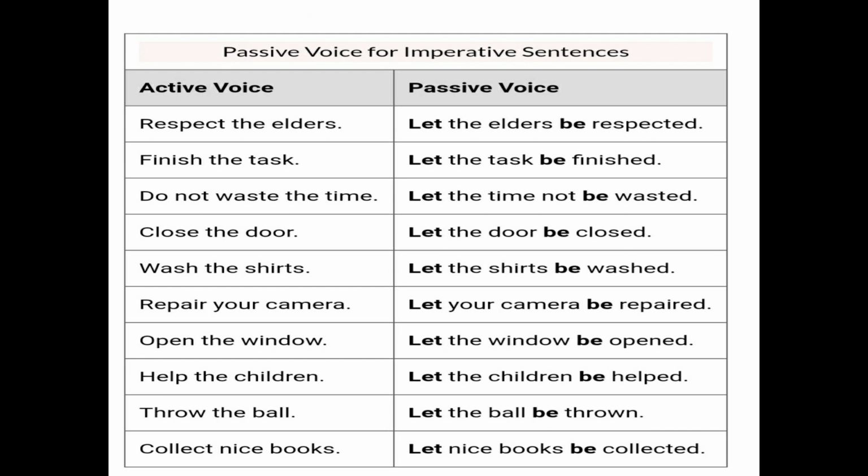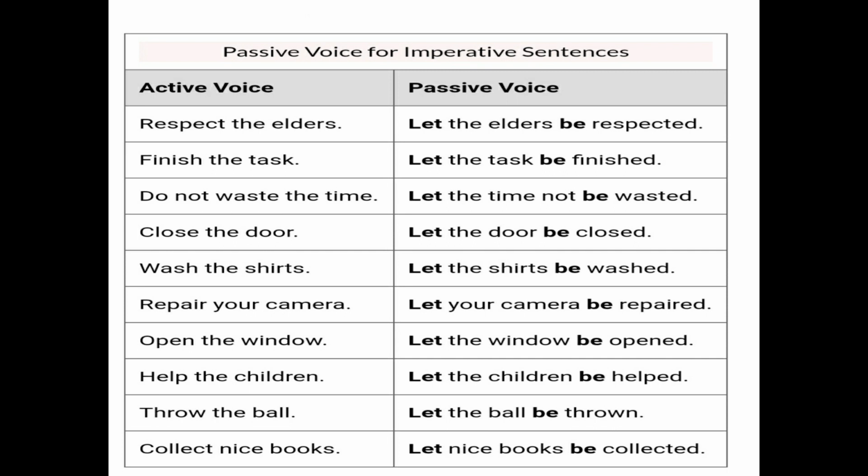Now see, there are more examples given and it will be more clear to you. First, respect the elders. So we change it with let only. Let the elders be respected. Finish the task. Let the task be finished. So here, which structure do we use? Let plus object plus be plus past participle form of the verb. Do not waste the time. Let the time not be wasted. Close the door. Let the door be closed.